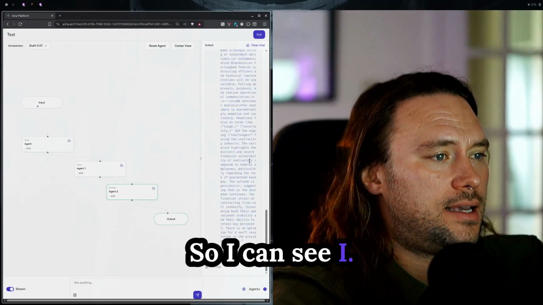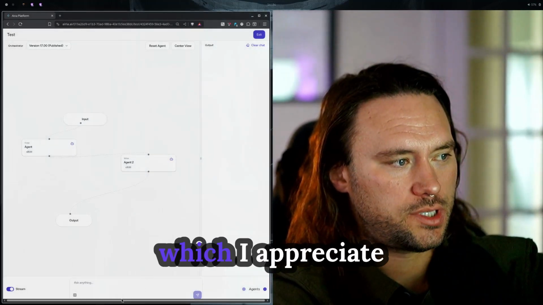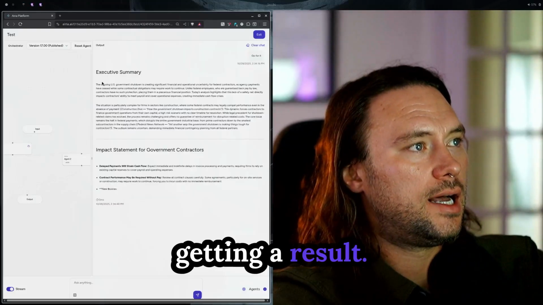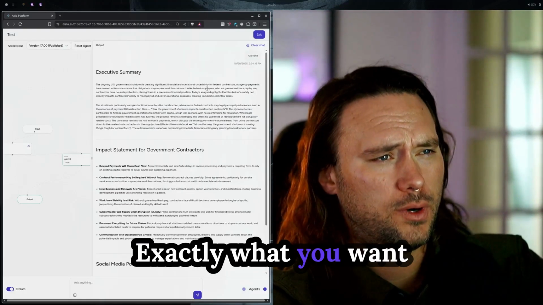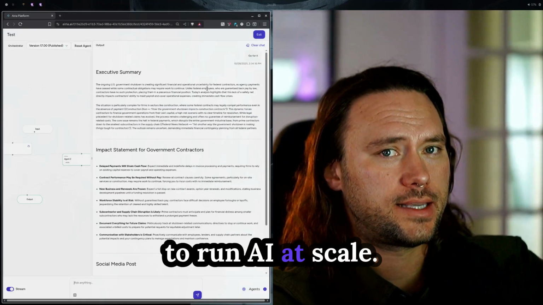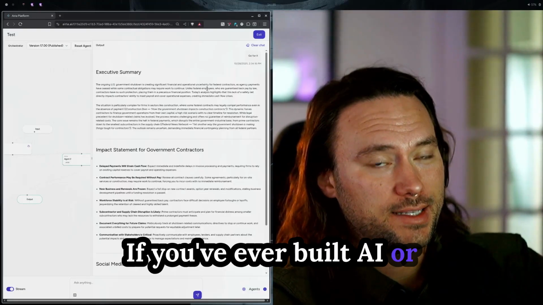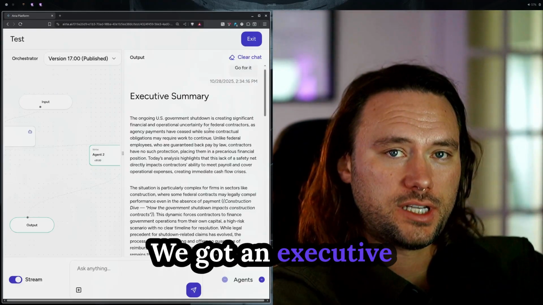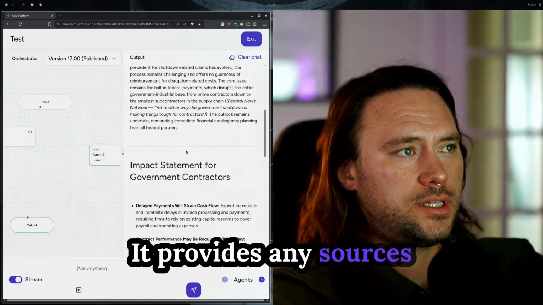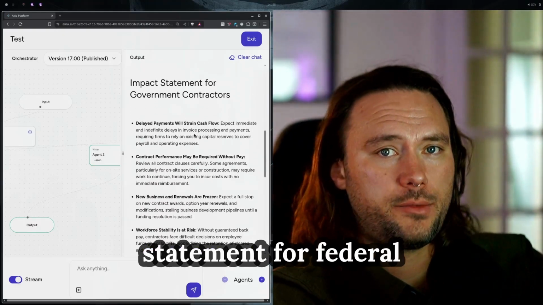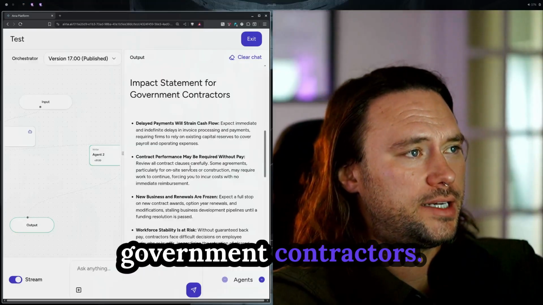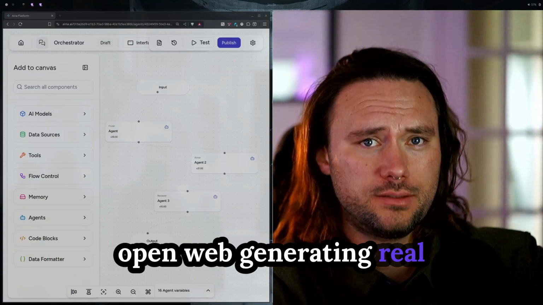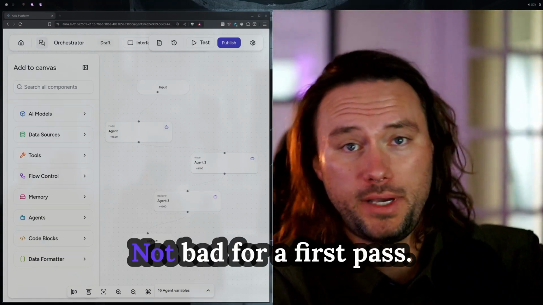So I made changes quickly, which I appreciate about tools like this. So let's give it a shot. We can see we're getting a result that's functional. It's exactly what you want from a platform meant to run AI at scale. If you've ever built AI or orchestration manually, you can appreciate what you're seeing. We got an executive summary today. It provides any sources that it may have found. I get an impact statement for federal government contractors. All right, it's connected to the open web, generating real executive intelligence. Not bad for a first pass.